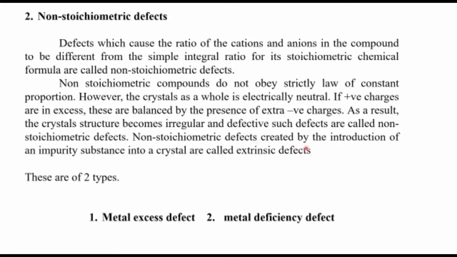Non-stoichiometric defects are created by the introduction of an impurity substance into the crystal. So, one foreign substance is introduced into the crystal. That is why it is known as extrinsic defect. These are of two types: one is metal excess defect and the other is metal deficiency defect. These two are non-stoichiometric defects.